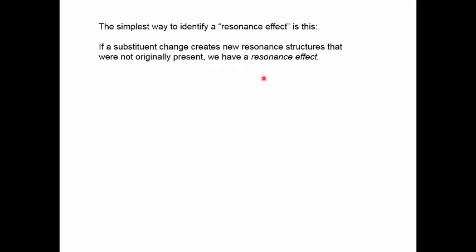Now, the simplest way to identify resonance effect when it occurs, this is our category number 2, where we replace an atom or group of atoms not directly attached to the acidic hydrogen, is this. If the substituent change creates new resonance structures that weren't originally present, we will have our resonance effect. And in general, resonance effect is a bigger effect than an inductive effect.